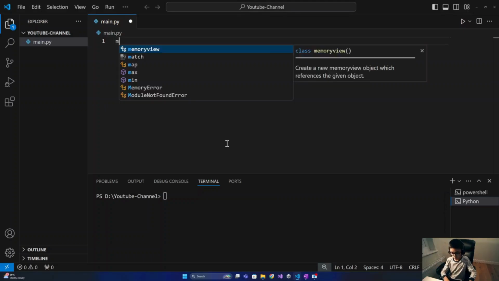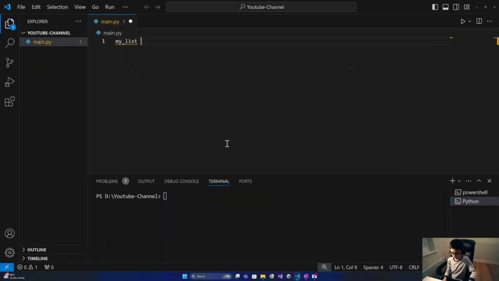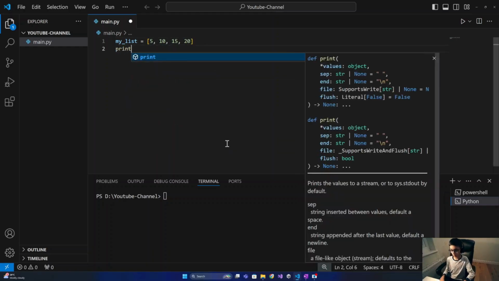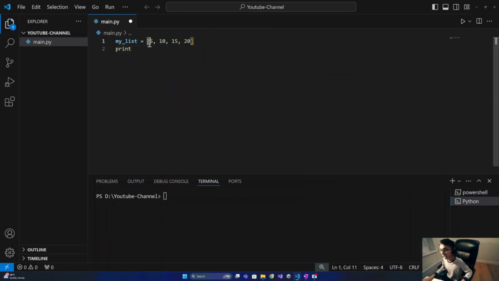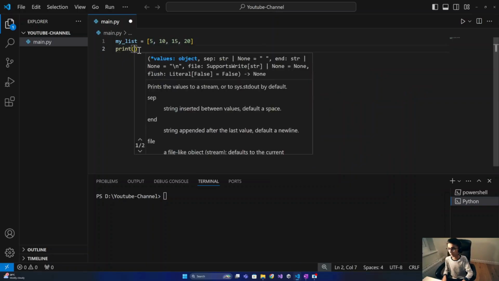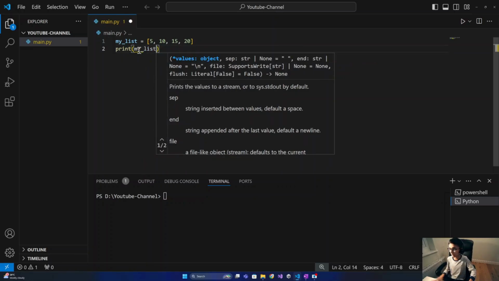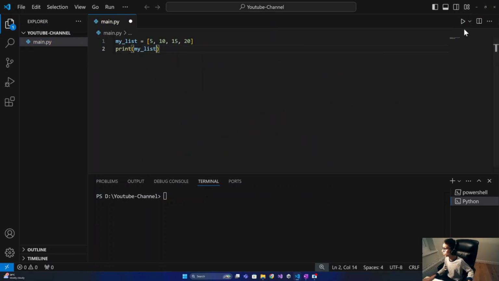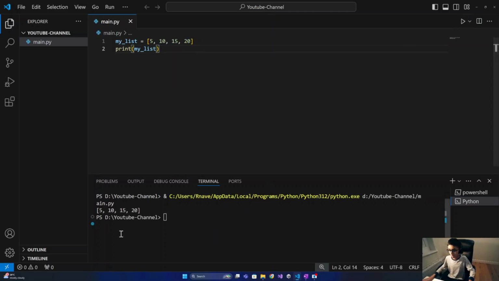Take this for example. my_list equals 5, 10, 15, 20. First, notice how it's enclosed in square brackets and separated by commas. Now, if I do print my_list and then go to run this, it'll give the literal value of my list.